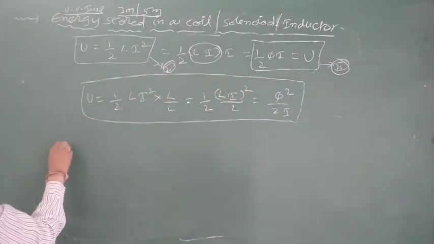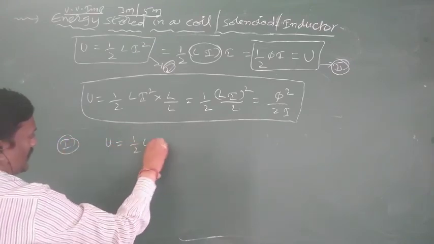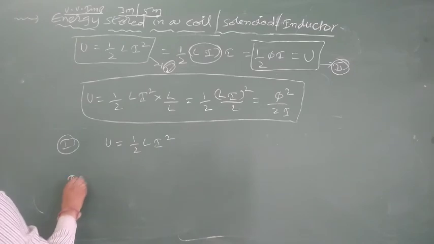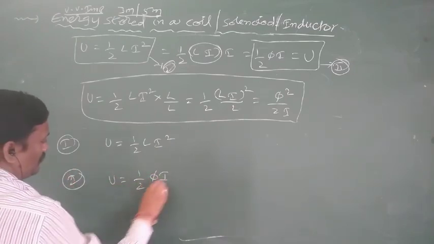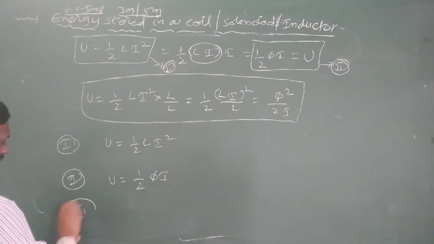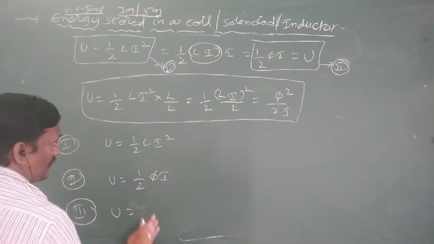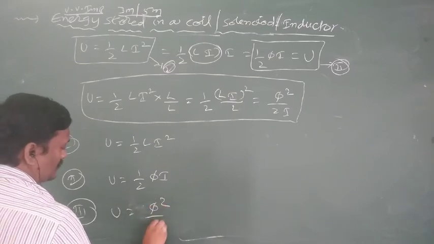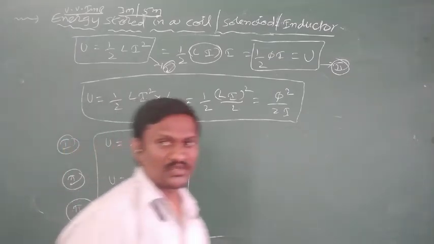So recall one by one. First form means U is equal to half Li square. Second form of energy means U is equal to half phi I. Third form of energy means U is equal to phi square by 2L. So these are the different forms of energy stored in an inductor.